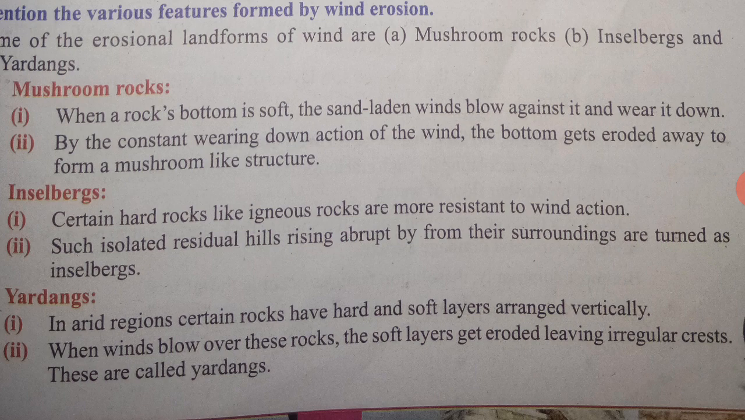Inselbergs. Certain hard rocks like igneous rocks are more resistant to wind action. Such isolated residual hills rising abruptly from their surroundings are termed as inselberg. It is an isolated rock. And yardangs. In arid regions, certain rocks have hard and soft layers arranged vertically. When winds blow over these rocks, the soft layers get eroded, leaving irregular crests. These are called yardangs.